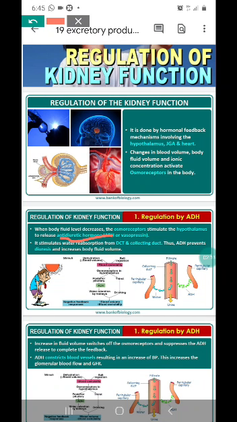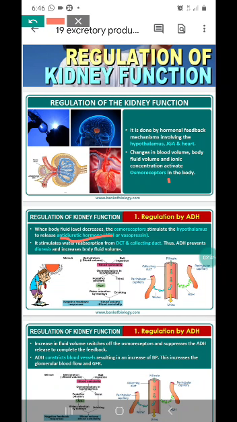So osmoreceptors detect the change in the blood volume and stimulate the hypothalamus to release ADH. ADH helps in reabsorption of water from the kidney tubules, thereby increasing the blood volume. Then automatically the osmoreceptors get shut down and stop their feedback.